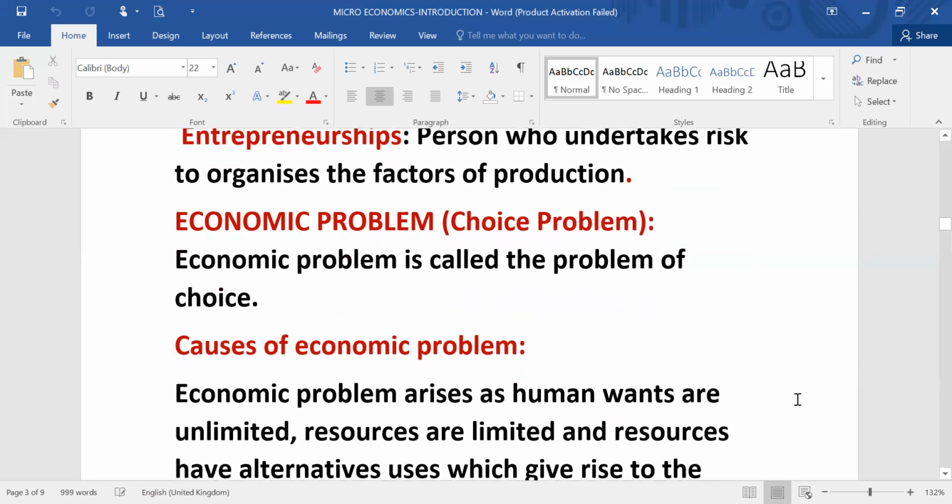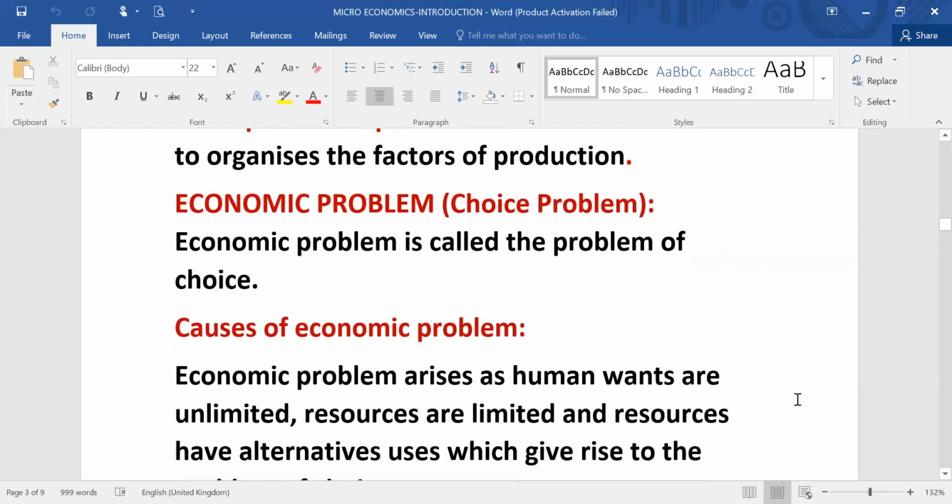So human wants are unlimited, but resources to fulfill human wants are limited. So we have to use the resources very economically, judiciously, so that we can get maximum benefit.